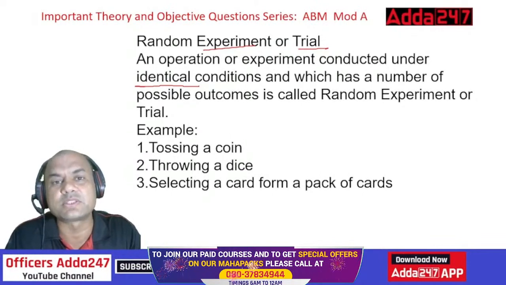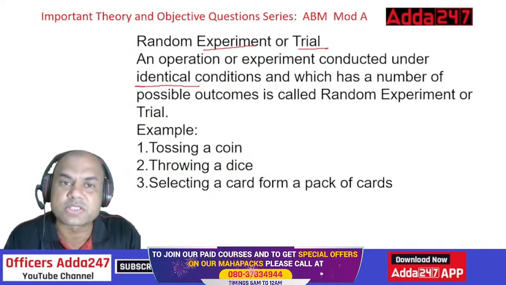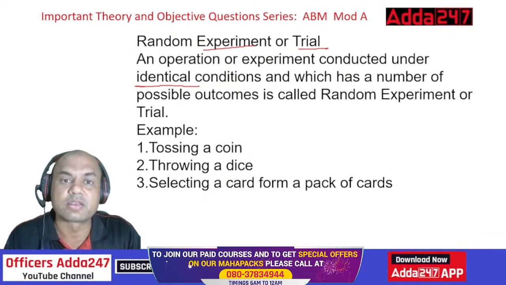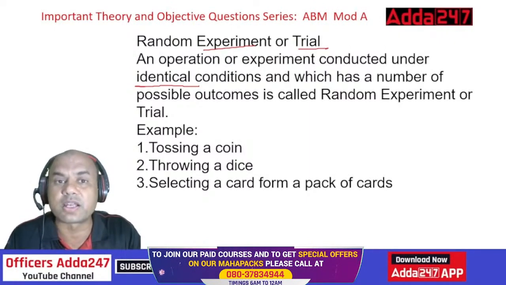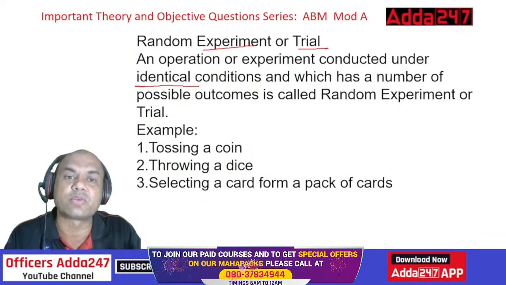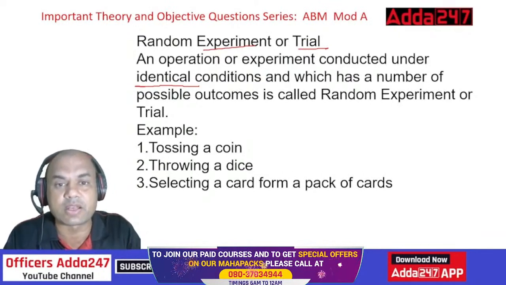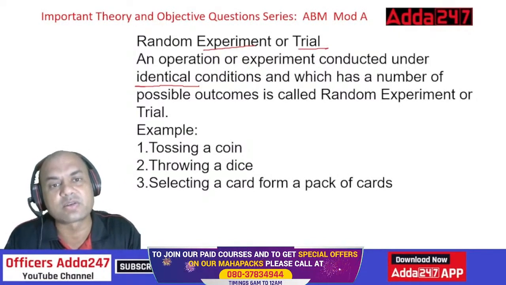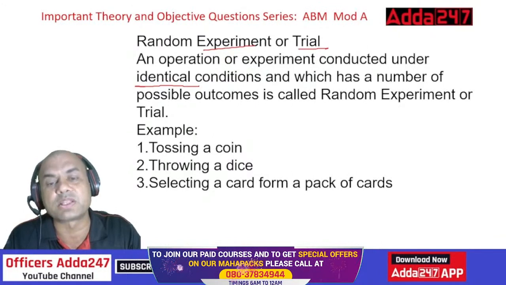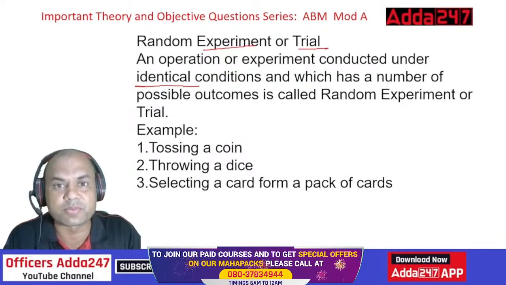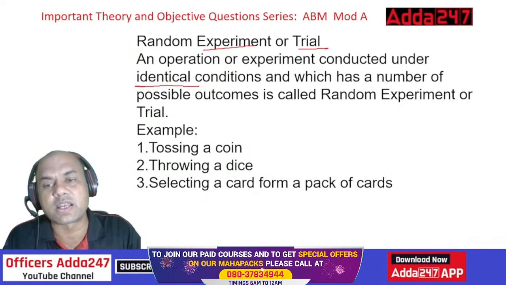How was the trial of this done? Similar situations were created on the Earth, moon-like situations. That is not called an identical situation. Whatever exists on the moon, whatever the gravity on the moon is, the same thing is conducted over here. So under identical conditions, which have a number of possible outcomes, various possible outcomes may be possible. That is known as a random experiment or trial.